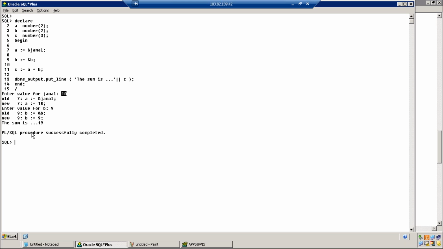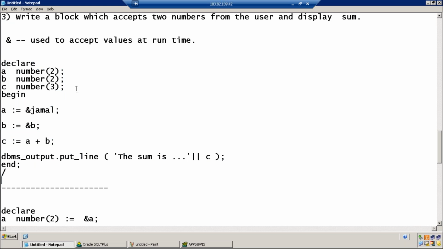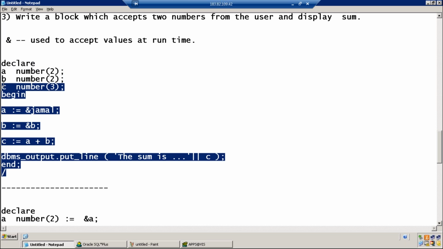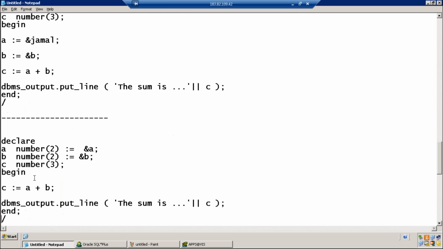We can add any variable later on to the same procedure. Variable in the sense? You want to add a second, third variable. Yes, you can change the code. Once you have the code with you, you can modify it whenever you want.